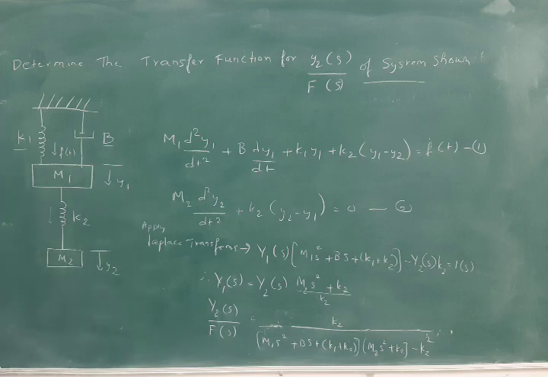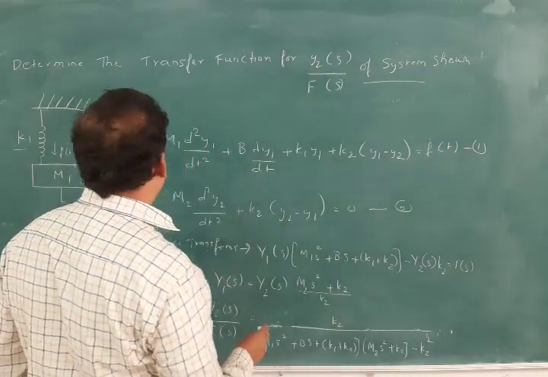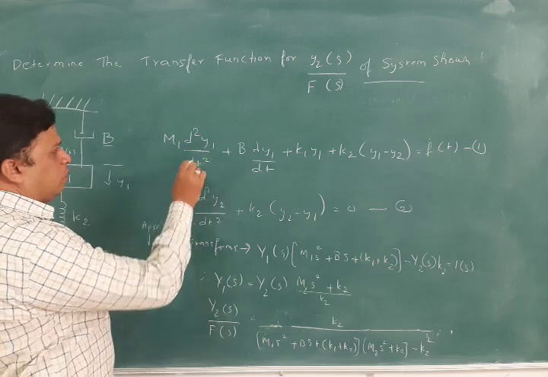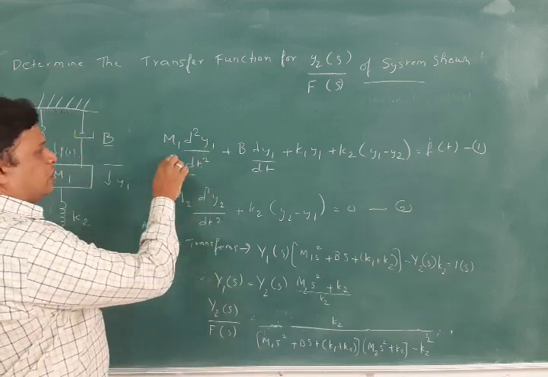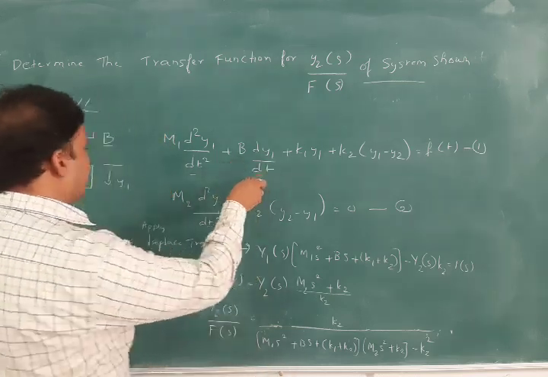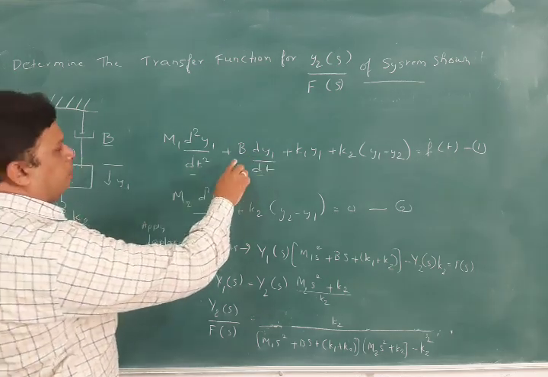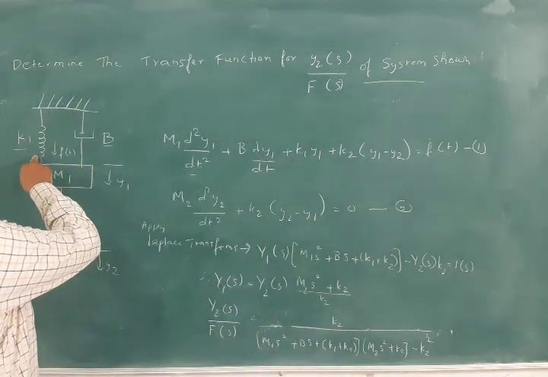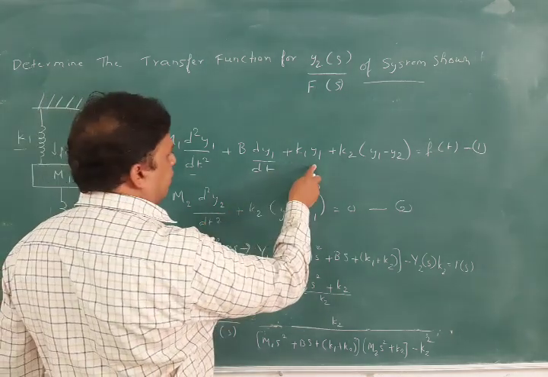So students, if the transfer function is given in this way, like y2 of s and f1 of s of the system shown to you, then we have to write here m1 d square y1 by dt square. What is this m1 d square y1 by dt square? Nothing but mass into acceleration, that is nothing but force. And for the dash pot we are writing b into dy1 by dt. What is dy1 by dt? y1 is the displacement here, and dy1 by dt is velocity, plus k1 into y1. What is k1? The spring constant or spring coefficient into y1. Why? Because we are having the displacement y1 in this direction. So plus k1 y1 is the written equation.